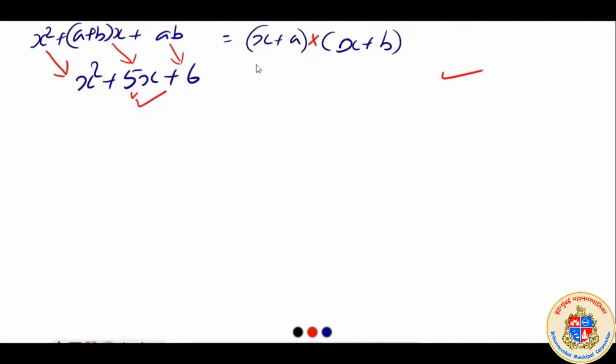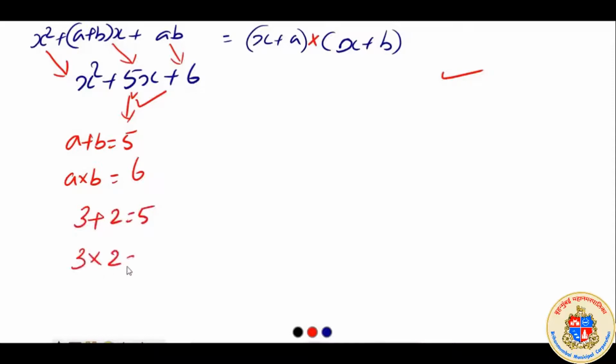So we need to know a and b here. In the place of a + b, it is 5 here. In the place of a into b, that is ab, it is 6. Which are those numbers that on addition become 5 and on multiplication become 6?